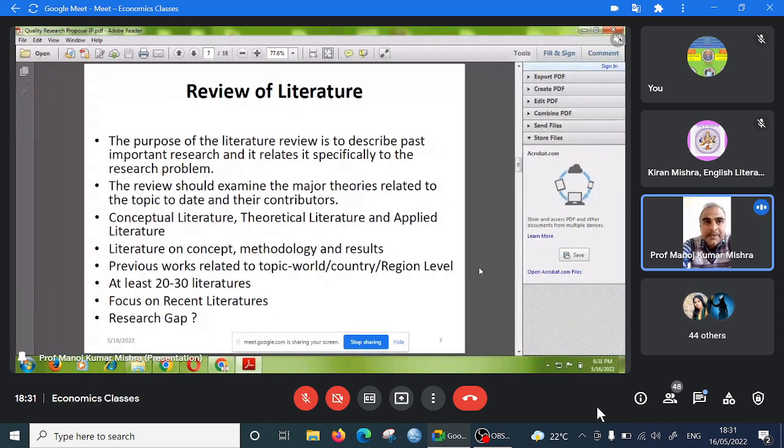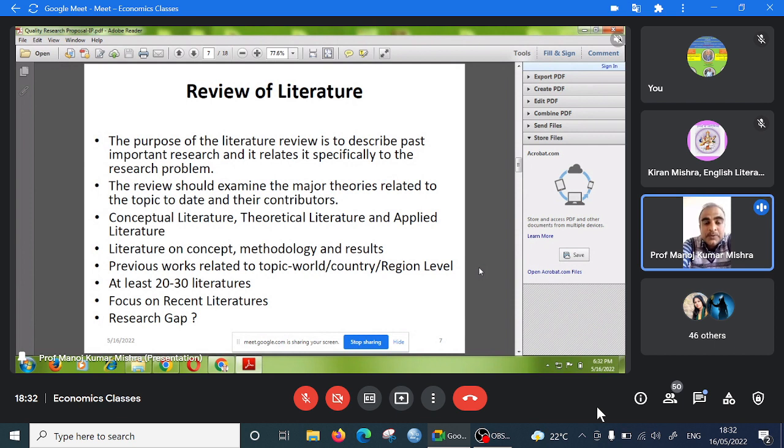So one thing is important while doing the literature review in the research proposal: at least 20 to 30 literature you should do. At least 20 to 30, because a good research proposal should be about 20 pages, do not make more than 20 pages. A 20 page research proposal is better. So it is important to do the literature at least 20 to 30, not more. In the thesis, you can do more. But in the literature review, it is better to do 20 to 30 applied literature.